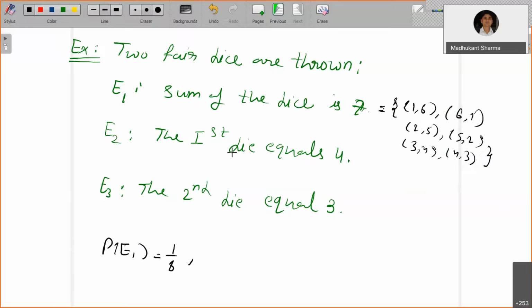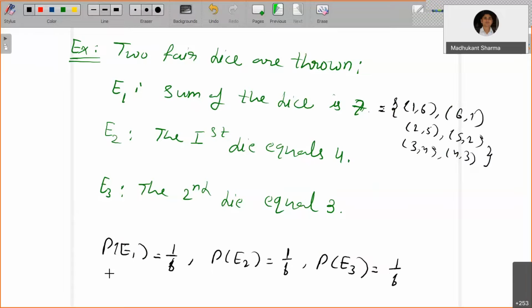E2 is the event that the first die equals 4. It's very simple to get the probability of E2, which is 1 by 6. E3 is the event that the second die equals 3. There are 6 cases out of 36, which is again 1 by 6.